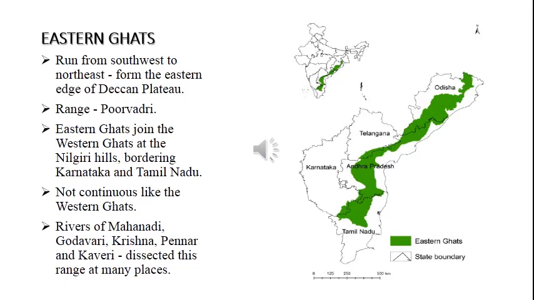The Eastern Ghats are not continuous like the Western Ghats. The Western Ghats are a continuous range with only a few gaps, but the Eastern Ghats have several breaks, several areas which are dissected. Why? Because rivers like the Mahanadi, Godavari, Krishna, Pennar and Kaveri have cut the Eastern Ghats at many places. Many rivers originate in the Western Ghats, run through the Deccan Plateau, and bisect the Eastern Ghats at several places.